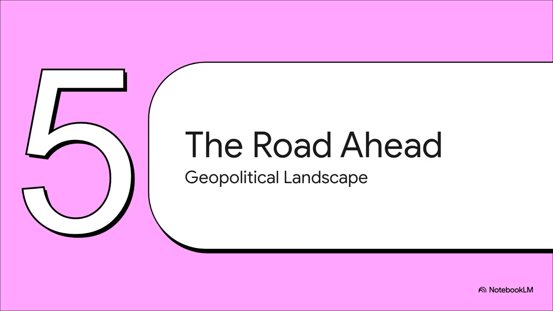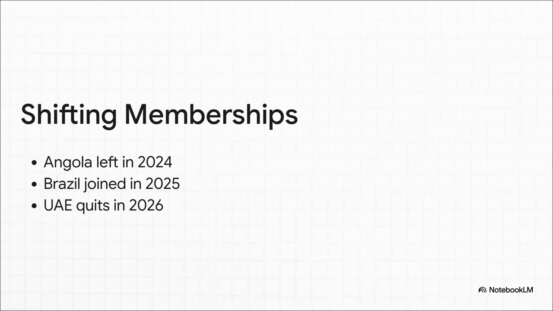Which brings us to Section 5, the road ahead. So, where does our global atlas go from here? Well, the borders are constantly shifting. Just recently, Angola withdrew in 2024, while Brazil joined the alliance in February 2025. And perhaps most shockingly, the UAE announced they'll be quitting effective May 1st, 2026. A major player like the UAE stepping away, that is a massive redrawing of the map.